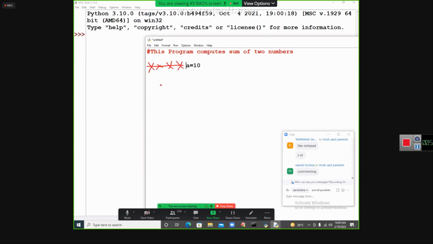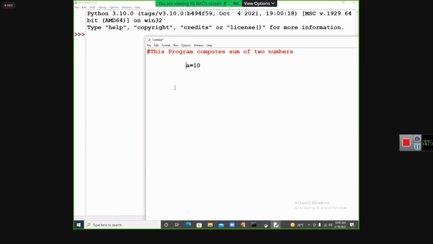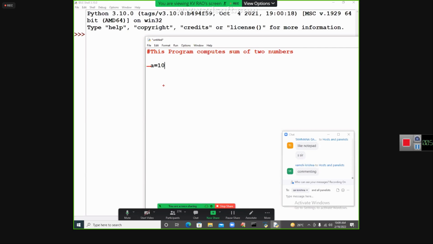Python is such a tricky programming language. That's why don't give any space. Even if you give a single space, see, there is a single space, even a student cannot identify that. So here I'm giving some space. You will get an error.